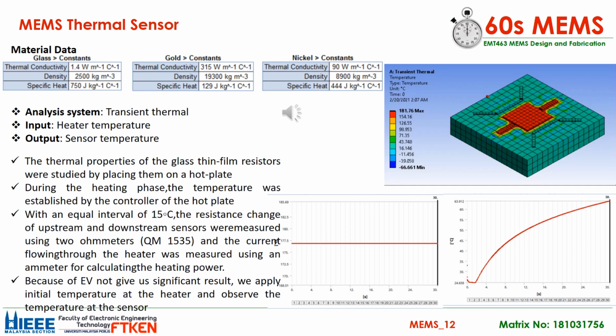The reason we apply the temperature at the heater is because we cannot put a supply, as the transient thermal solution does not have electric voltage. If we observe the left graph, the graph represents the input temperature with each heater temperature. We give a fixed value of temperature. The right graph represents the output temperature with each sensor temperature for a step of 30 seconds.